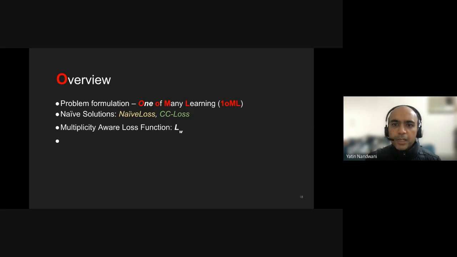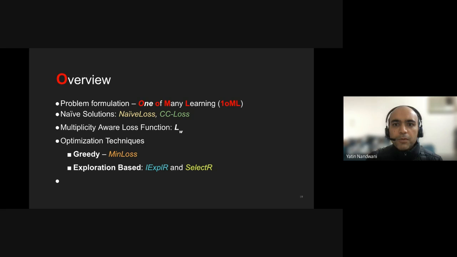Then we formulate the appropriate loss function for 1oML and propose two kinds of methods for optimizing the same: greedy MinLoss, and exploration based IExplore and SelectR. And finally, we look at the experimental results and some analysis.